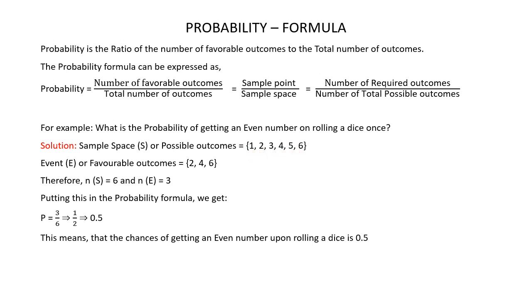Now the required outcome here is getting an even number. Out of these 6 numbers, even numbers are 2, 4 and 6. So the event or favorable outcomes or required outcomes is 2, 4, 6. As you can see here, the number of required outcomes is 3. The number of total possible outcomes is 6. Putting this in the probability formula, we get P is equal to 3 divided by 6, which is nothing but 0.5. This means that the chances of getting an even number upon rolling a dice is 0.5.